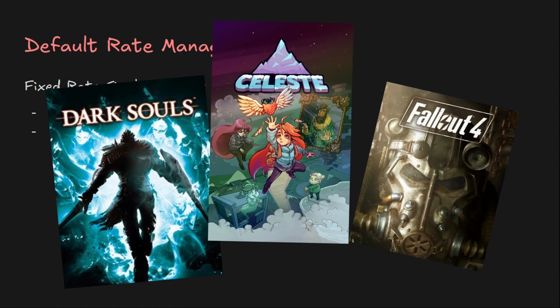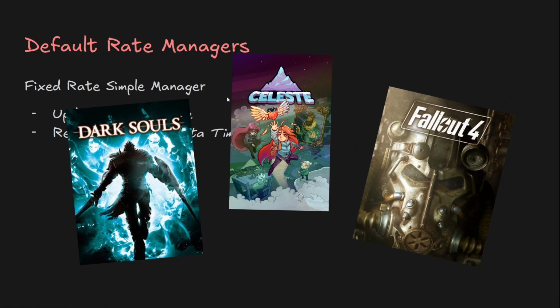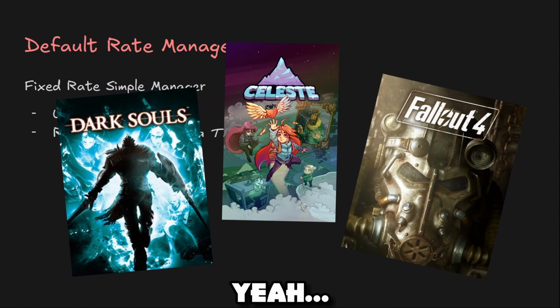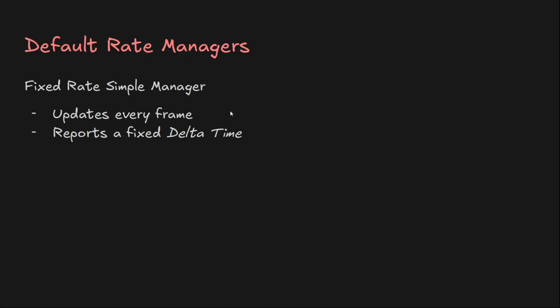If you've seen old games, this is kind of how a lot of them work, where they assume the frame rate will be 30 FPS or 60 FPS, and then do all their calculations based on that. This rate manager is unaffected by Time.timeScale, so no matter what you set the timescale to, this will still report the same fixed delta time.